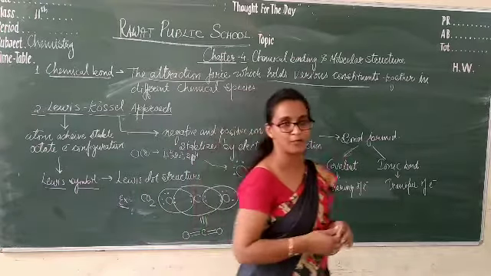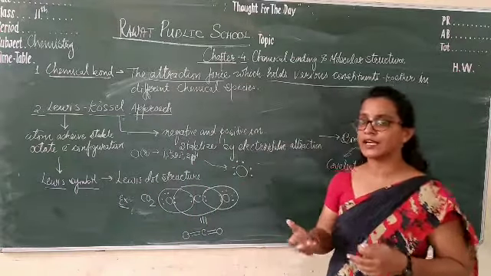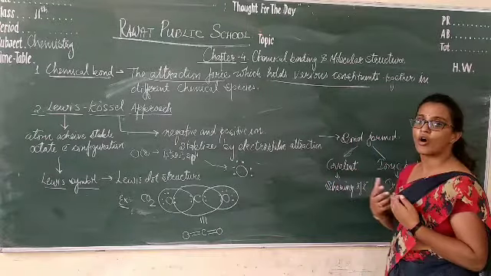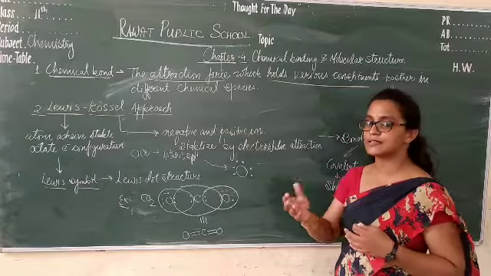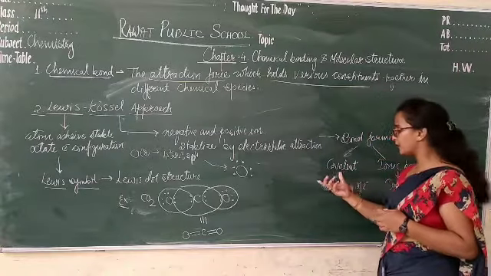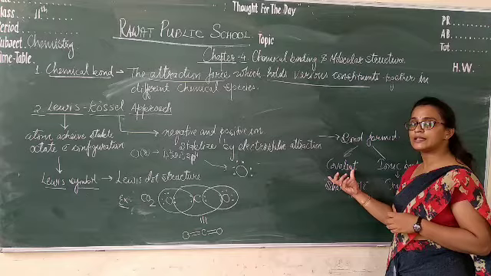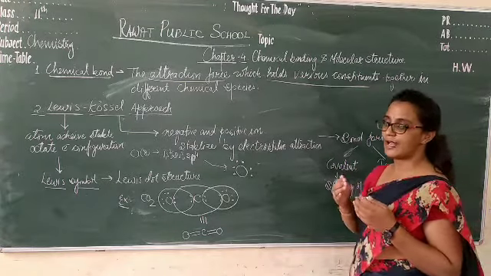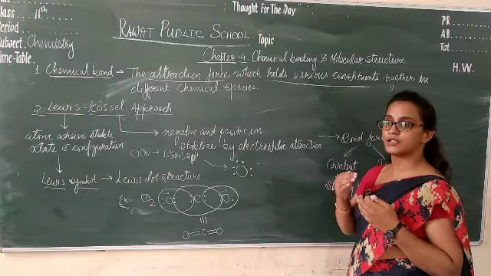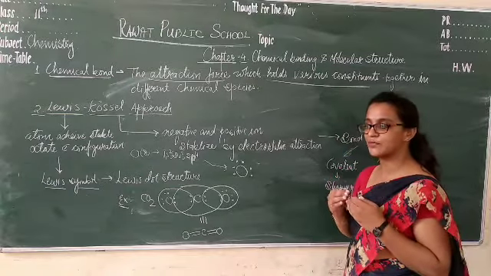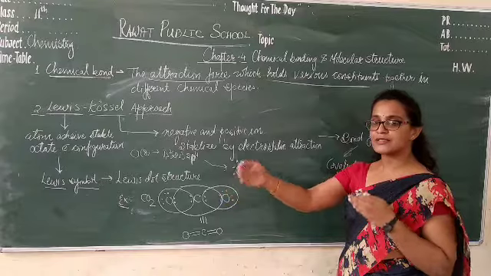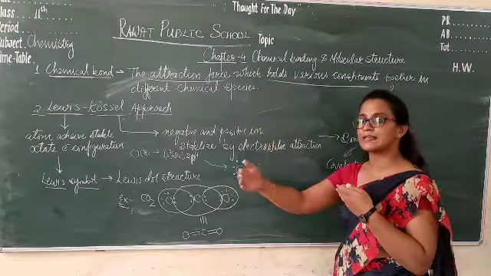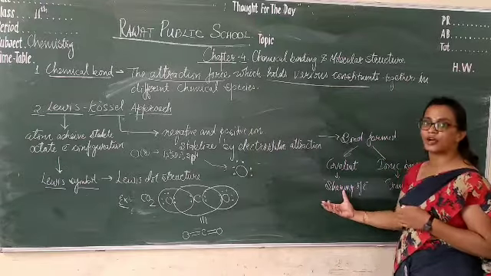Now, how many types of bonds are there? Basically there are different types of bonds, but mainly the covalent bond and the ionic bond. There is a coordinate bond also, but we will discuss it in later classes. Now, what is a covalent bond? It is when electrons are shared. Shared means the electrons of one element are counted in both elements, in the donating element and in the accepting element, and then we consider it as sharing of electrons.